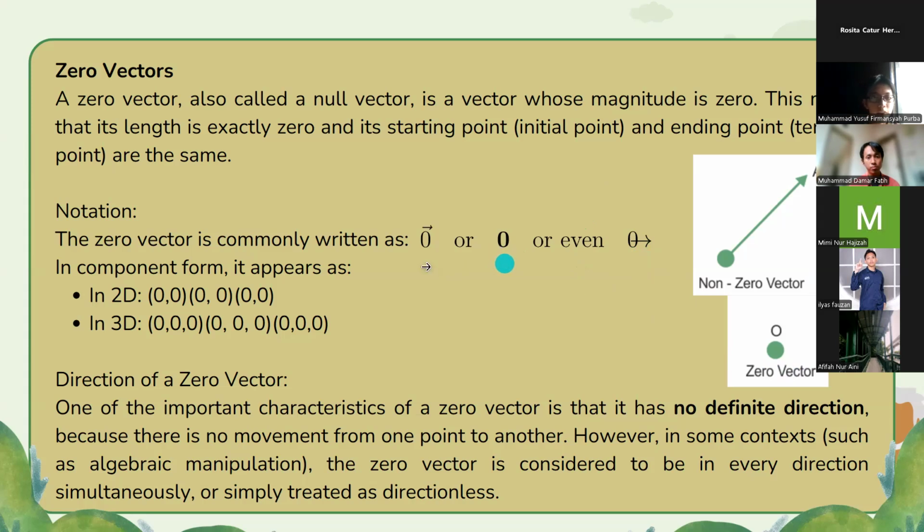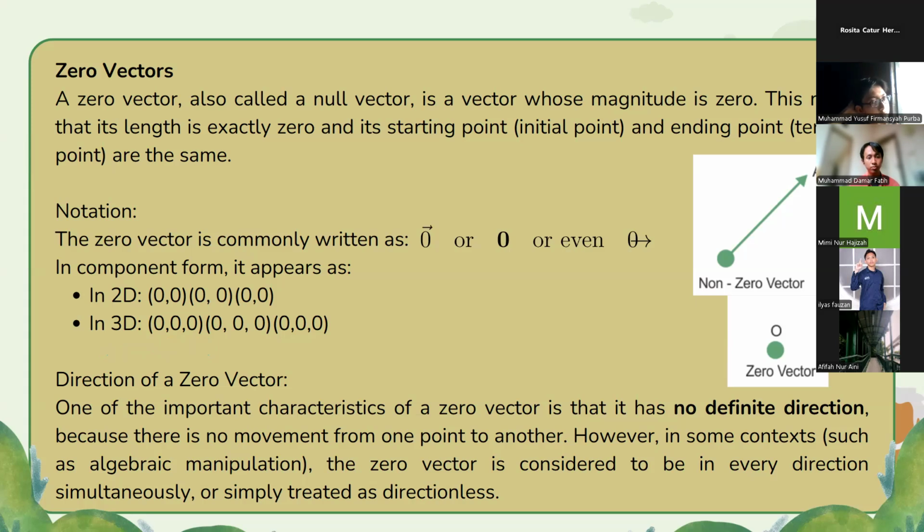In component form, in two dimensions it appears as (0, 0). And in three dimensions, we can write it as (0, 0, 0).